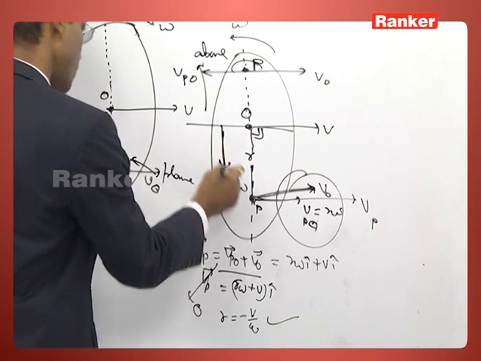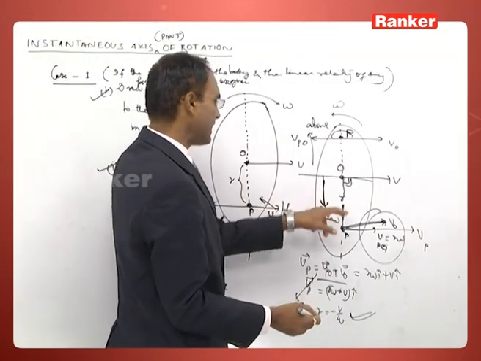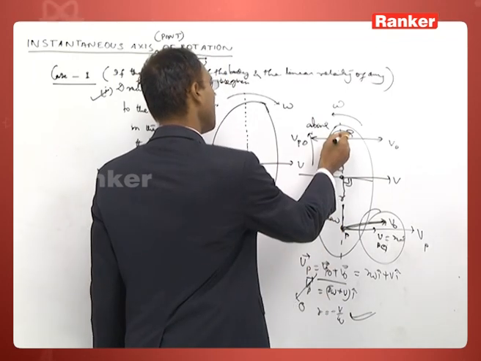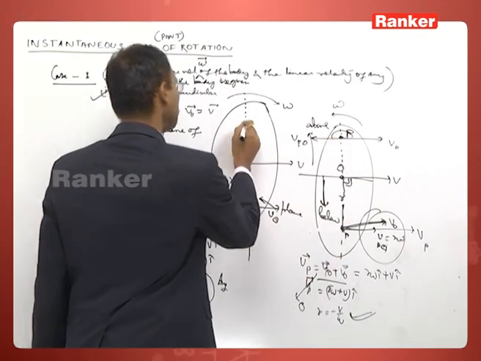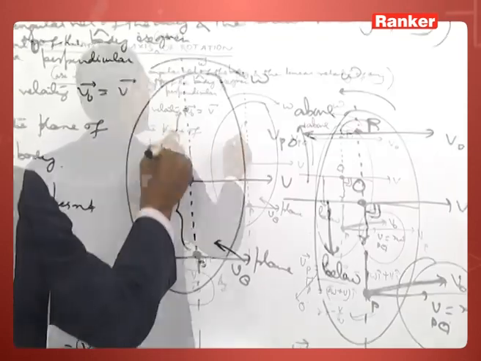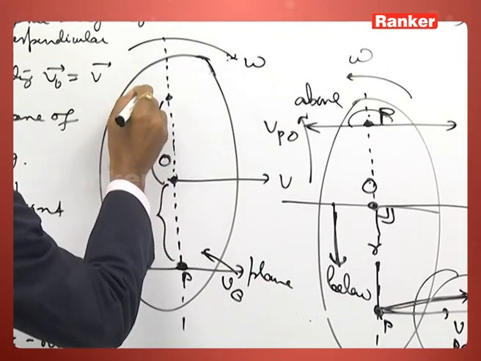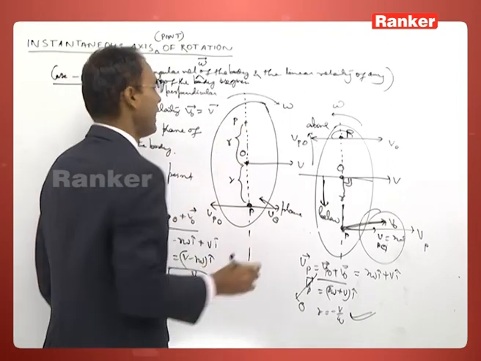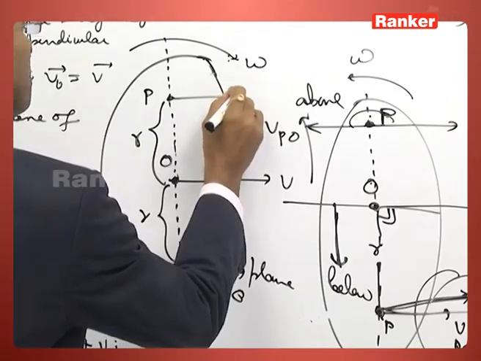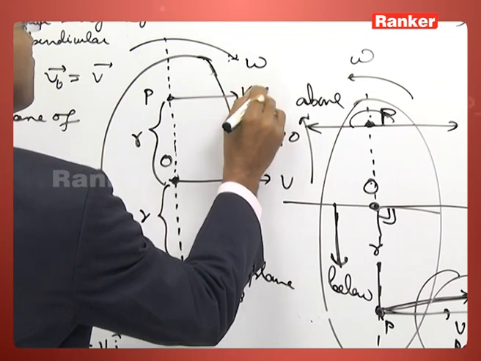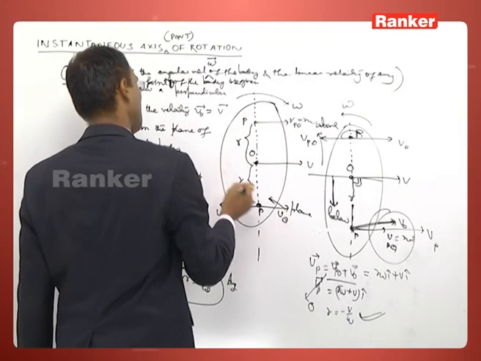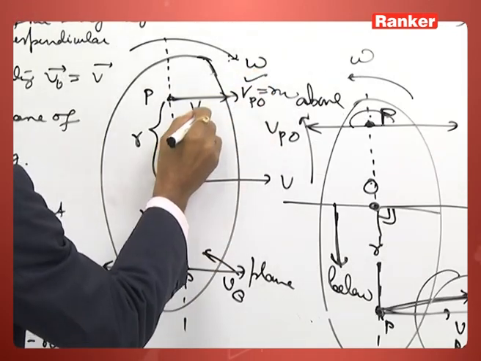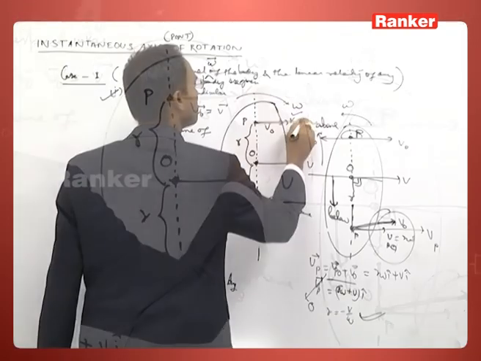You have chosen below, you got negative. Therefore, this point must be above. This is above, this is below. Suppose in this case you take above. If you take the instant axis of rotation, a point of rotation above the given point, here you are getting Vpo equal to r omega. In this way it goes. When you add this velocity with the velocity of the point O, then you are getting this velocity in this direction.